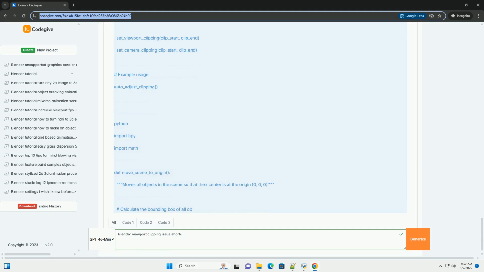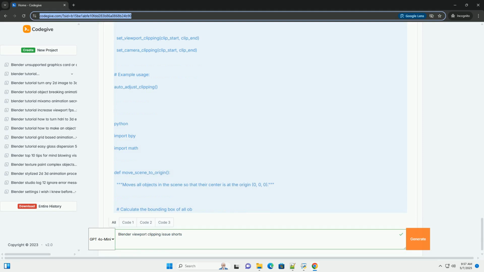Debugging clipping issues. 1. Check the viewport camera clipping. This is the most common and first thing to check. Select the camera in the viewport, even if it's just the default viewport camera. Go to the Object Data Properties tab, the camera icon in the Properties panel. In the Lens section, look for the clipping settings. You'll see start and end values.